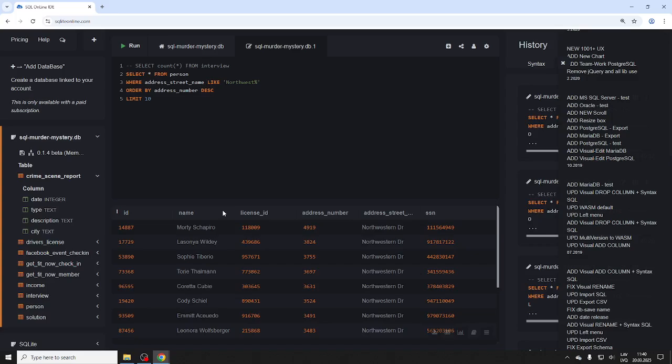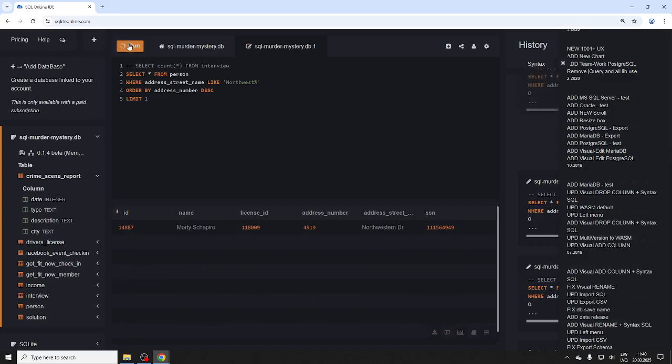So what do we do? Basically, how to do this? You could get limit 1. Limit 1 will give us him, or her. If I run it, that's the ID. Of course, I can now copy 14887. I could remember it.